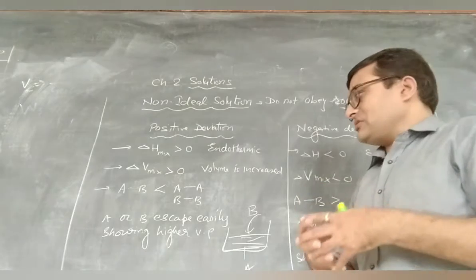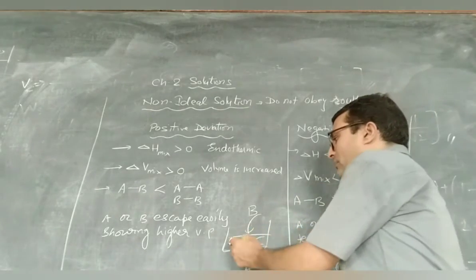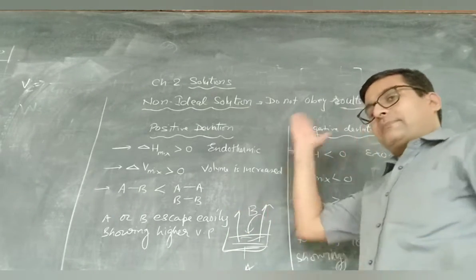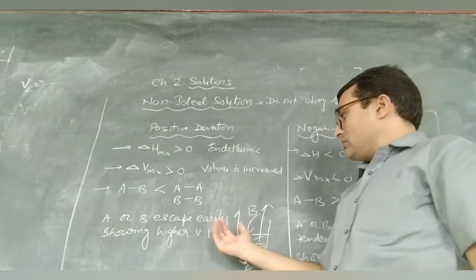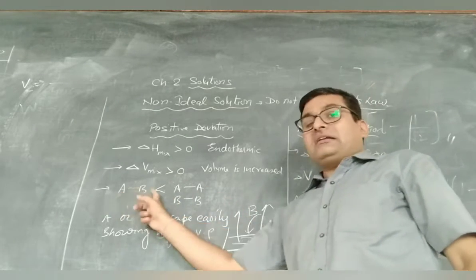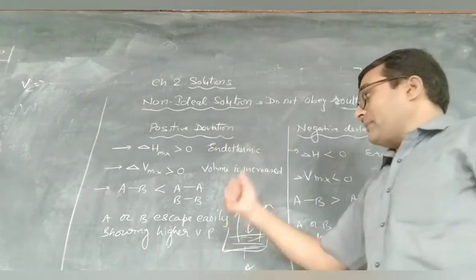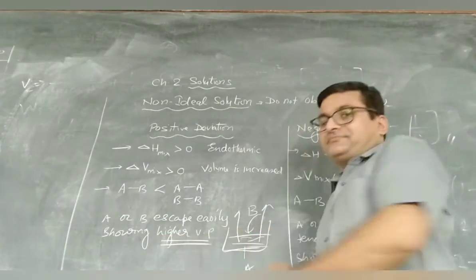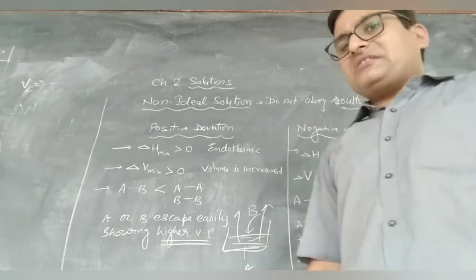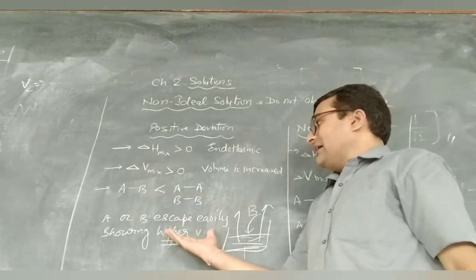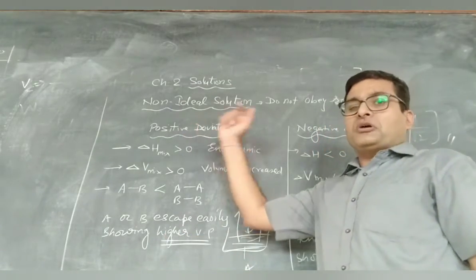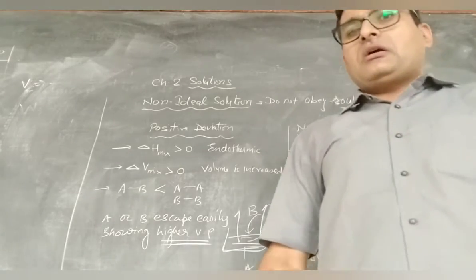They will not bind each other. So A or B will find it easy to escape. Why? Because they will not attract strongly, and if they escape easily, that means their vapor pressure is higher. Vapor pressure is higher, that means they show positive deviations.